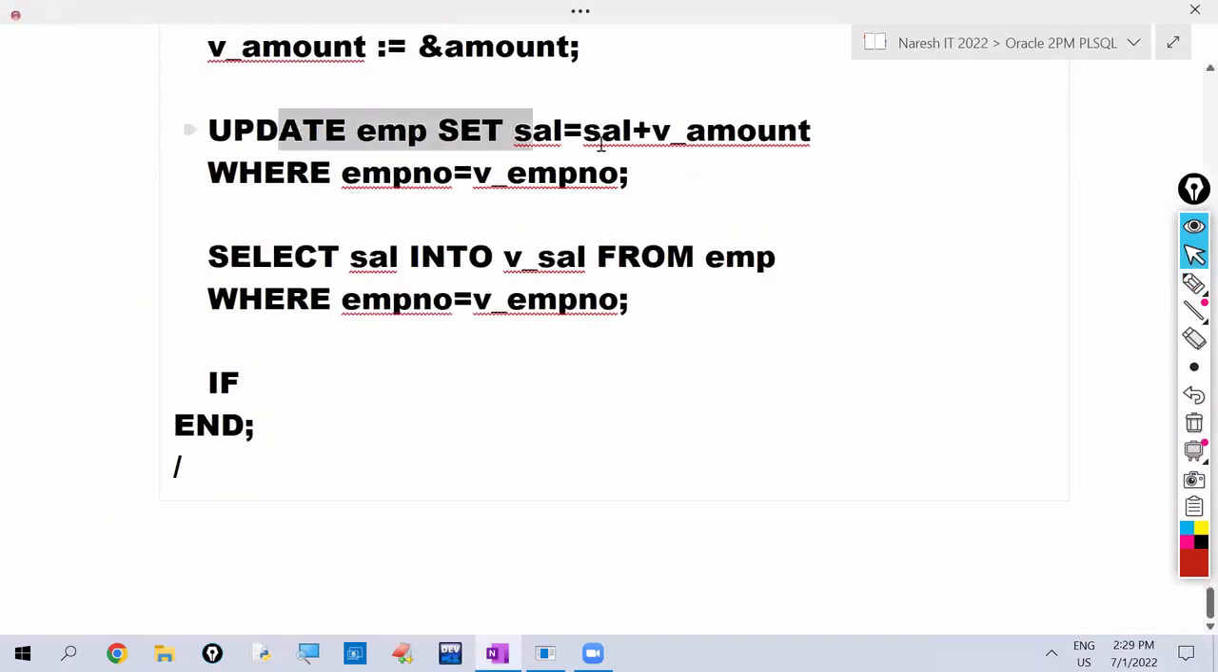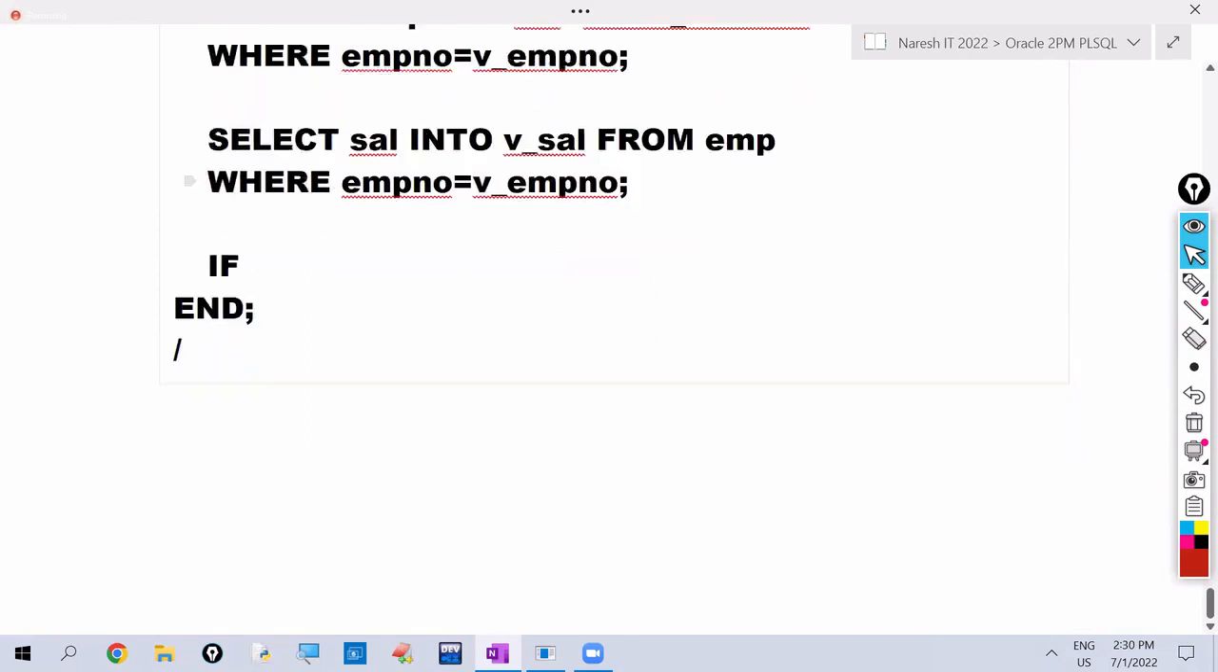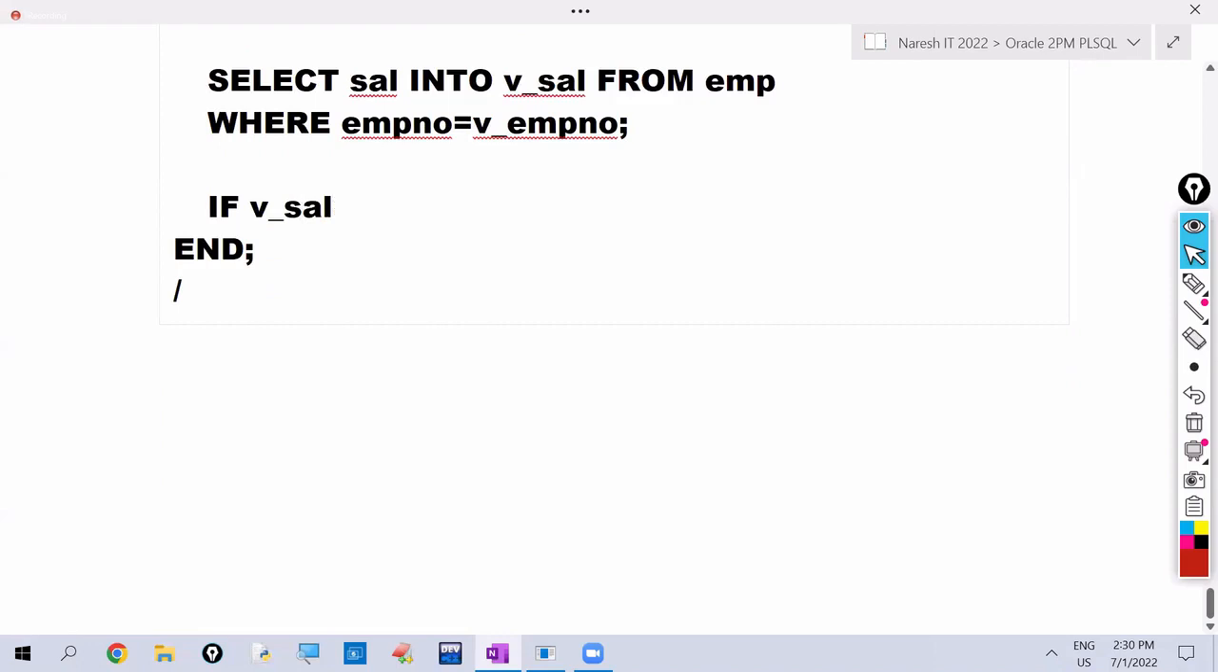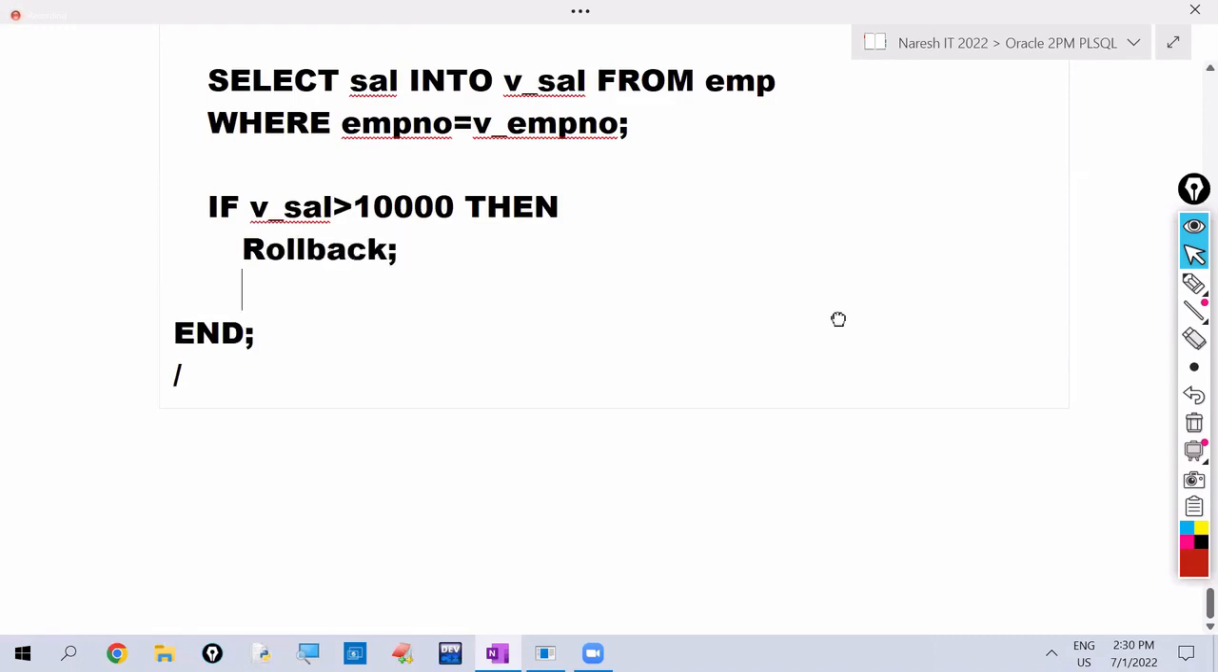So here the salary will be incremented. After increasing the salary, the incremented salary we are holding in V_salary. If the incremented salary is greater than 10,000, then we want to cancel the action. So use rollback. Otherwise, save it. To save the action, we are using commit.